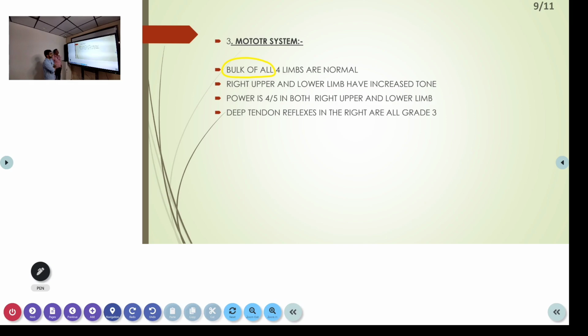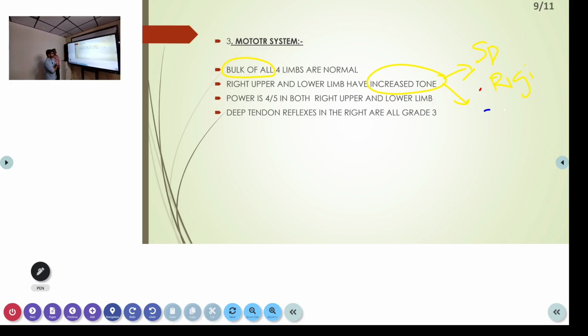But the right-sided upper and lower limb had increased tone on examination. So what is the basic difference between tones? You have hypertonia and hypotonia. In hypertonia itself, there are two types. What are the two types of hypertonia? Spasticity and rigidity. So what is the basic difference between spasticity and rigidity?